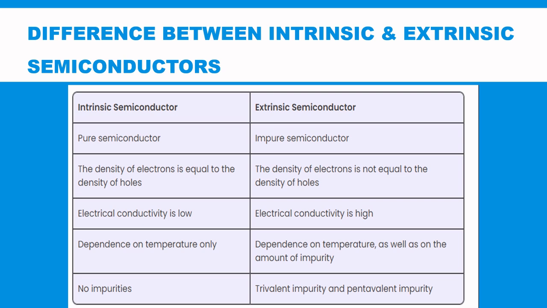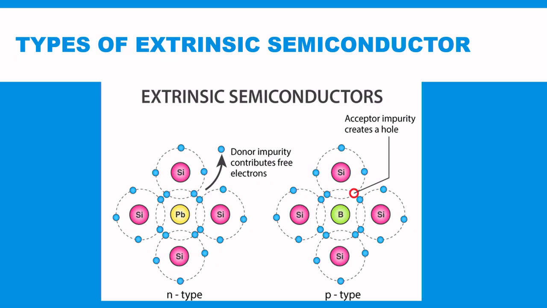Intrinsic semiconductors are dependent on temperature only. Extrinsic semiconductors are dependent on temperature as well as on the amount of impurity. And as I told you, in intrinsic semiconductor, no impurities are present, but in case of an extrinsic semiconductor, trivalent and pentavalent impurity can be used. Now let's discuss extrinsic semiconductor in the next slide.